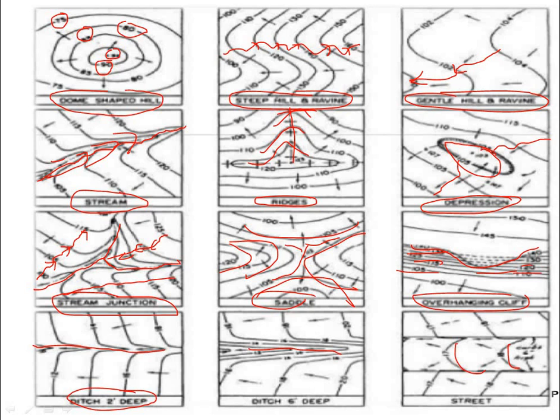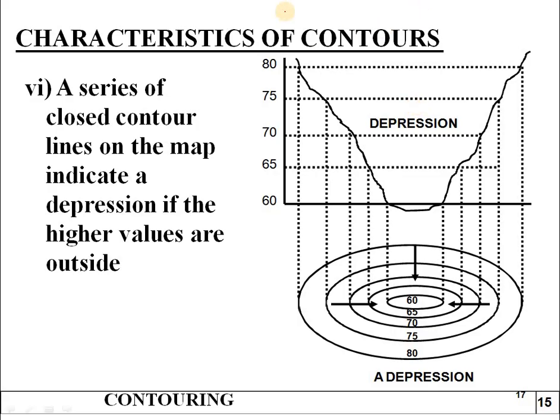So these are all different types of contour maps which are used in the characteristics of their regions. And the sixth one is a series of closed contour lines on the map indicate a depression if the higher values are outside. In the previous fifth one we have seen the higher values are inside, that is elevation type. Now here we are going to see depression.